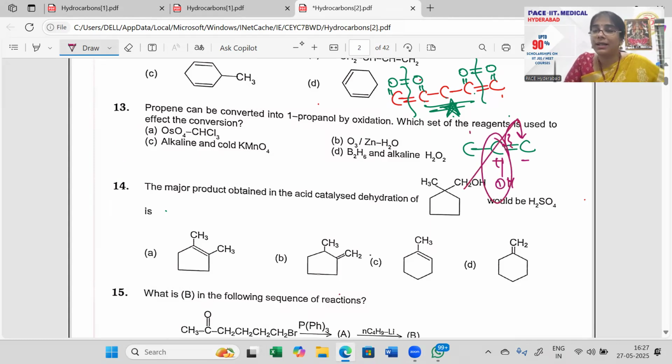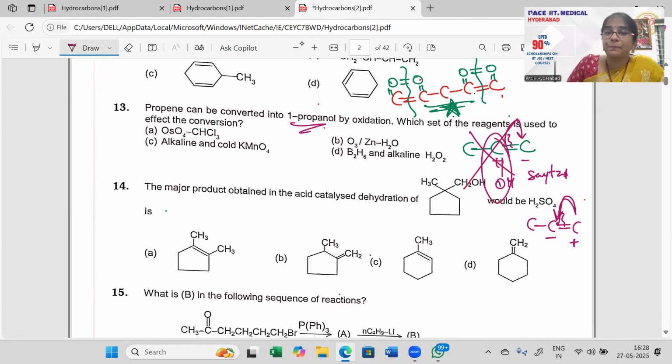But I don't want that. I want 1-propanol, which means I want the Hoffman product to be my main product. This is my Saytzeff product, my stable product, which I do not want now. I want 1-propanol, which means carbon, carbon, double bonded carbon, bond breaks. Now the electron should take this, and this is positive. Now the terminal carbon should get the positive, and that happens in only 2 cases. Anti-Markovnikov rule, addition reaction that happens.